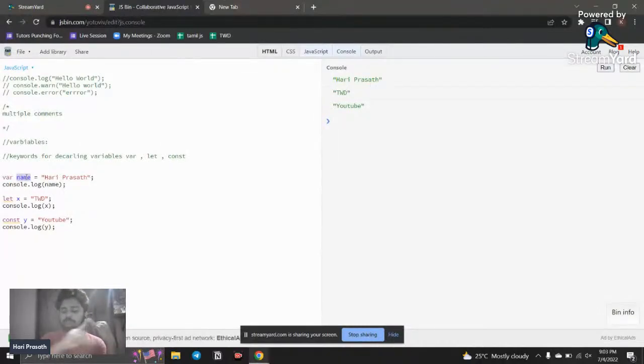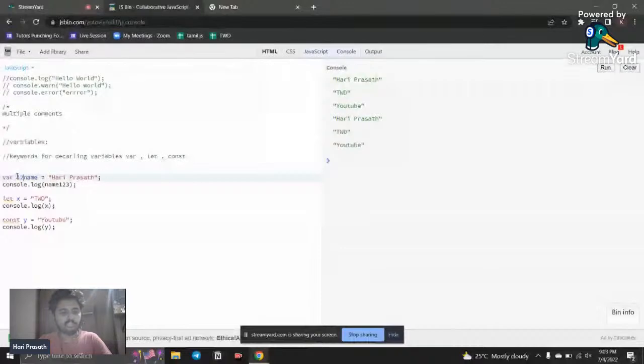The simple rule is that it can contain letters, underscore, and the dollar sign. Everything here is a correct way of syntax. But a variable should start with a letter. A variable should not start with a number. Remember another thing, don't use a number at the front. If I use numbers 1 2 3 and run this, oh sorry, you can use numbers, but not in the front.